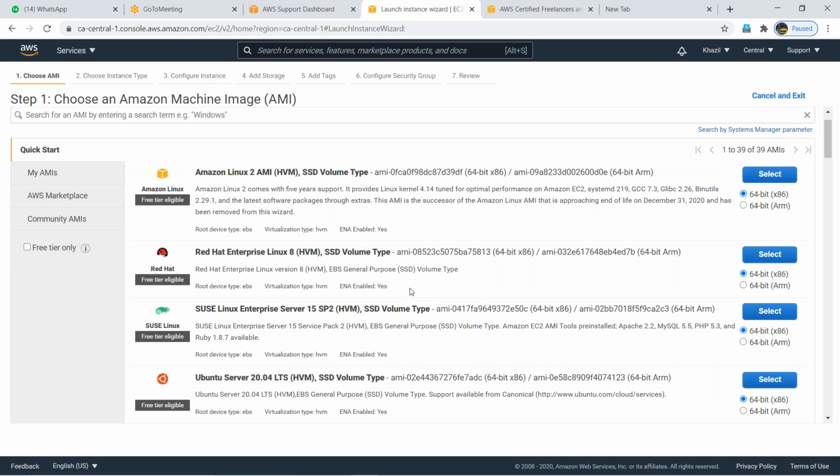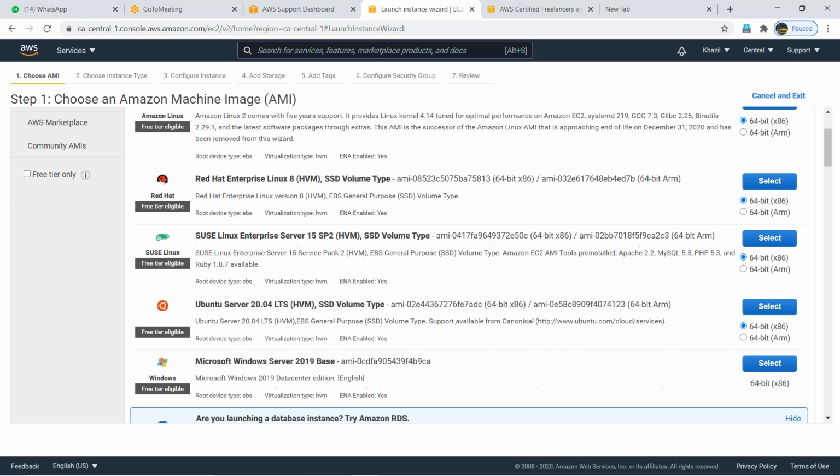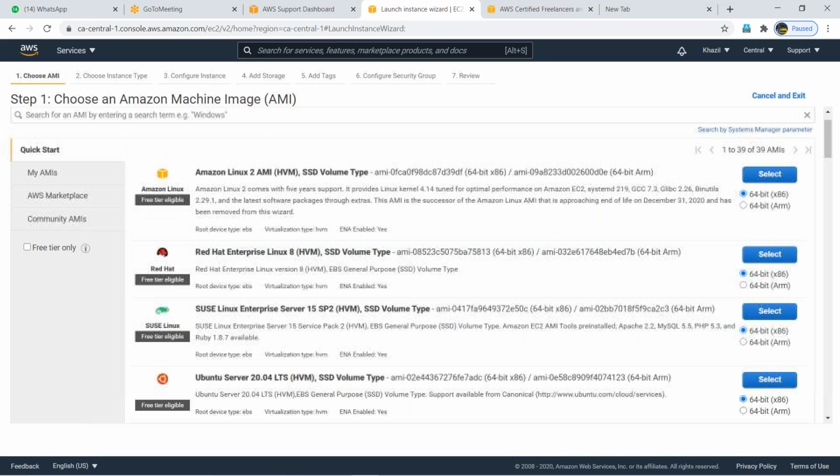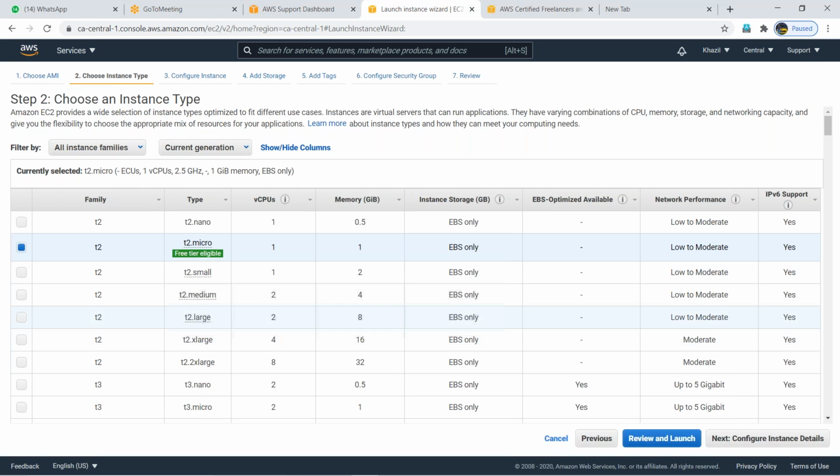Okay. Sure. Obviously, so you can see images. These all are images, guys. You have to choose which image you need. We'll go with Linux only. Amazon Linux, what is that? I will explain. The first one, select it. Obviously, to install an operating system, I need this, right? What I can say, an image.